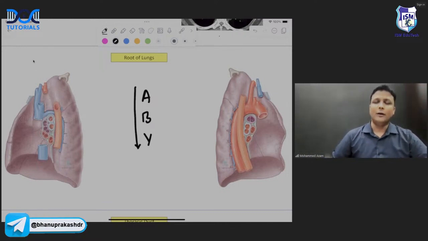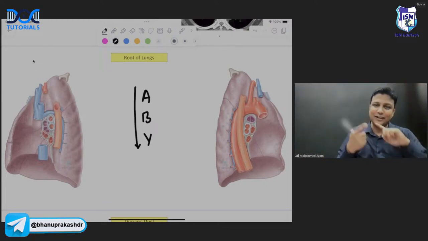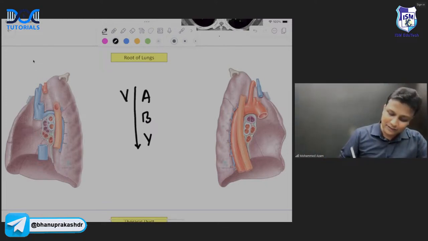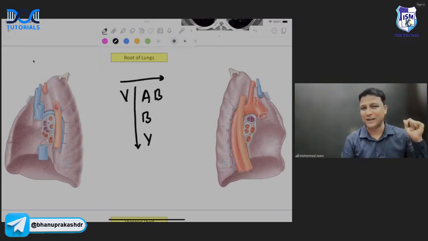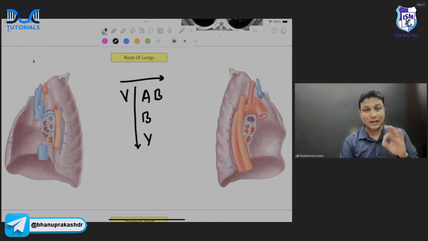Right? And how is it arranged anteroposteriorly? Just reverse it. That is VAB, sir. Finished. That is anterior to posterior. Story over, sir. That's all. Topic done in 2 minutes here. So if a question comes in the exam about the arrangement of structures in the root of the lung: ABV, VAB. Above downwards ABV and front to back VAB, sir.